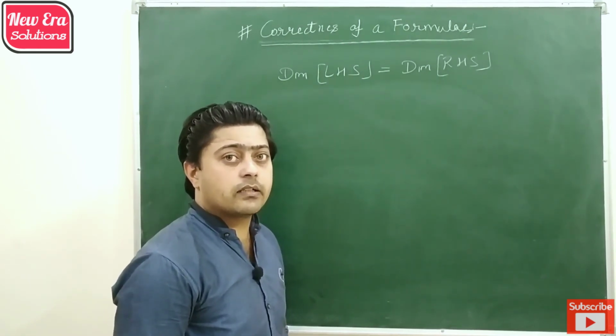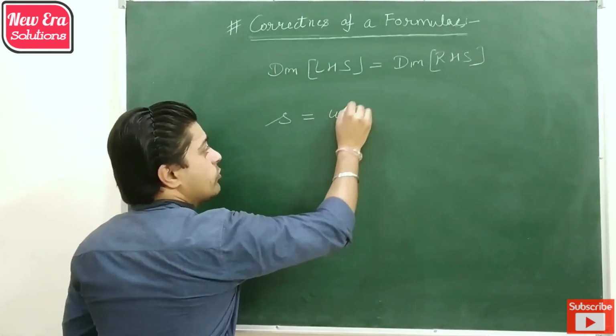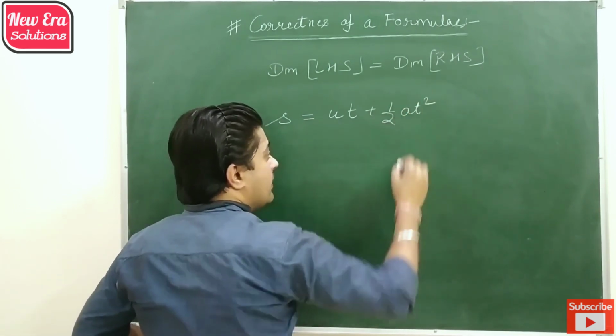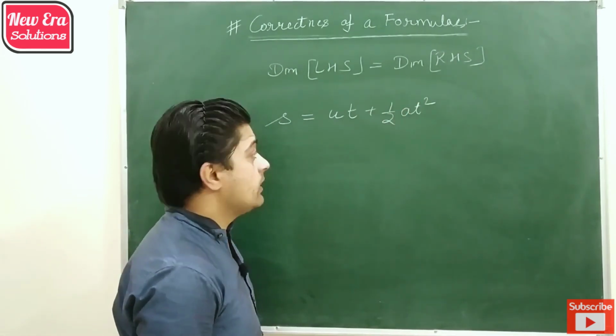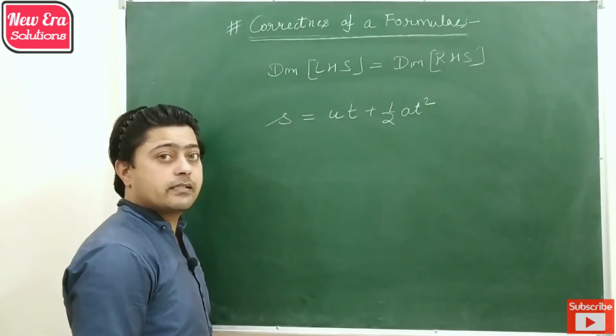For example, let's take a formula S is equal to ut plus half at square, which is the second equation of motion, and we want to check its dimensional consistency.